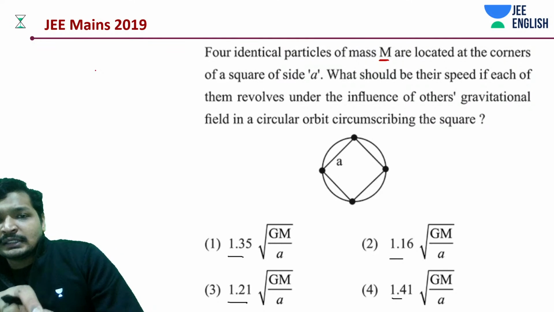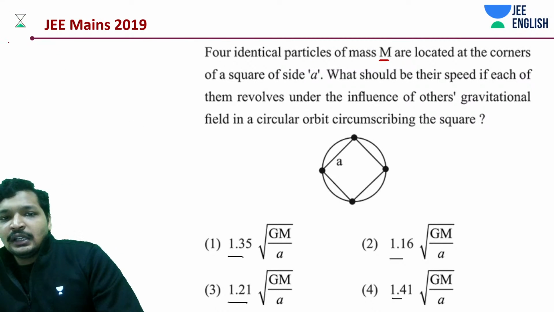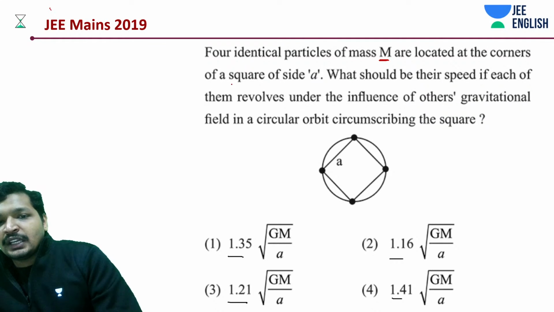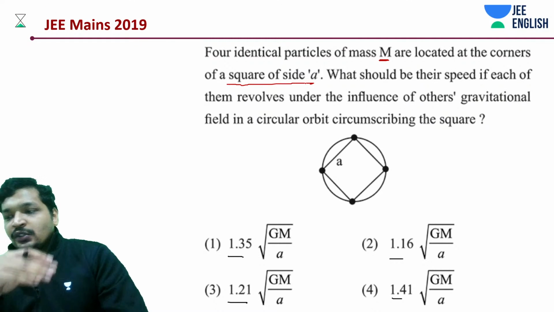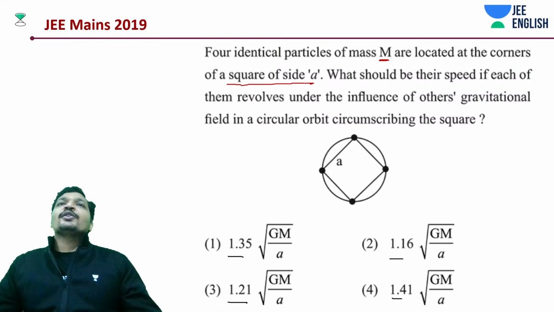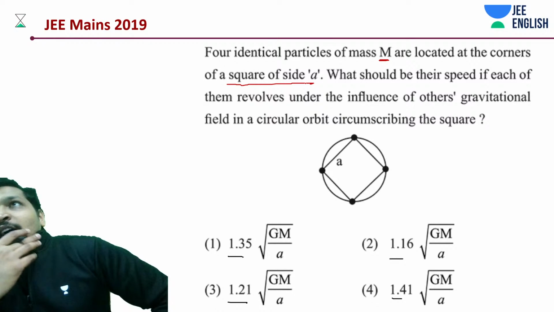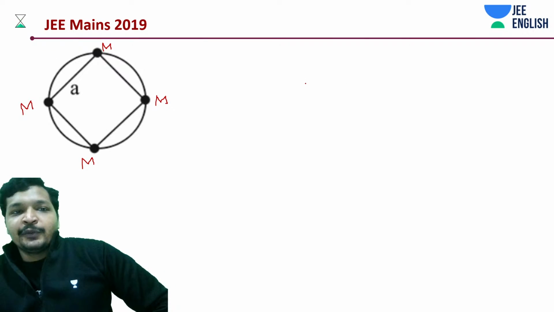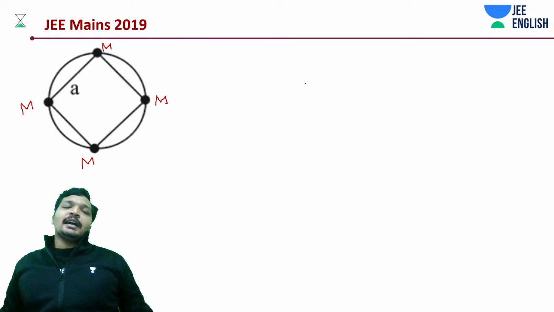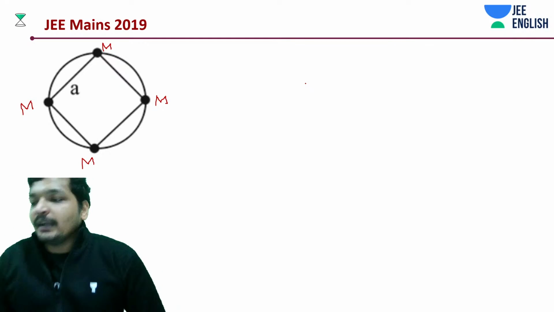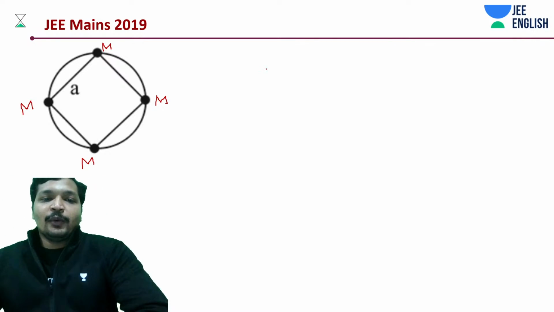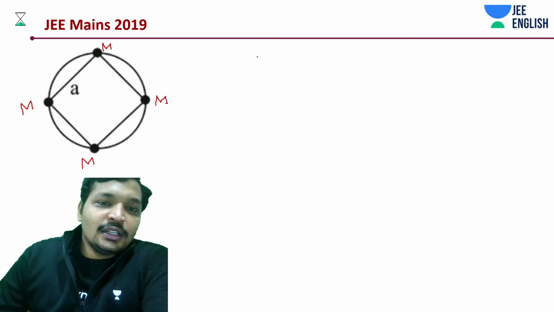It's a square as given in the question as well, a square of side A. Actually, it's given in a very nice format. If this is twisted a bit, I still believe you would be able to do it. Even if the diagram was given in the straight manner, you should still be able to do it. Once you do this problem, you will understand how to do it.